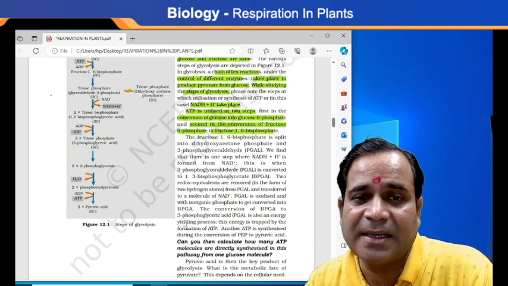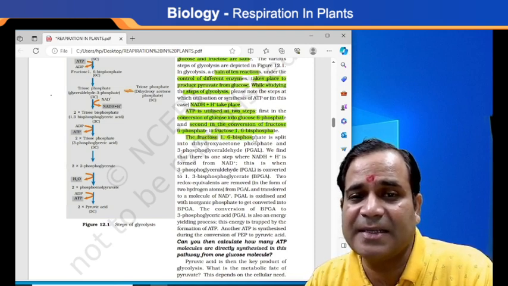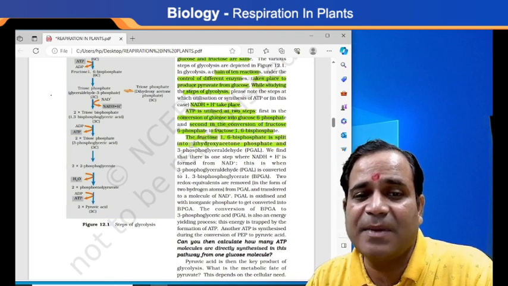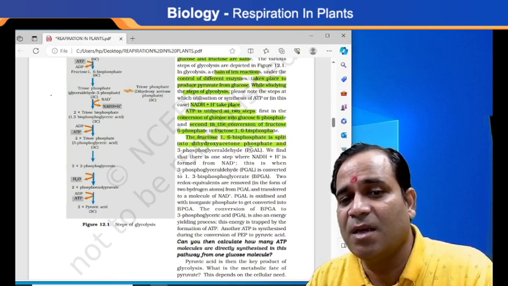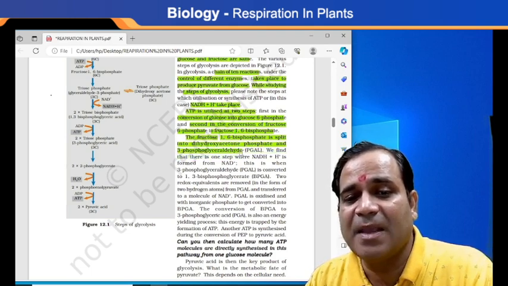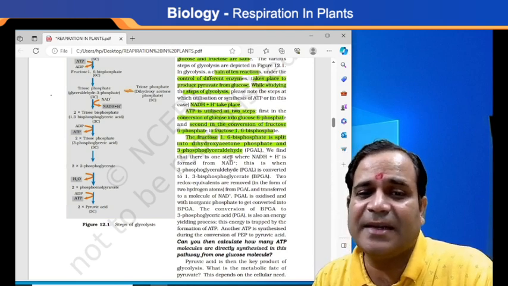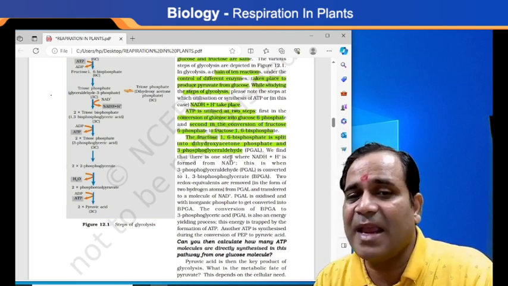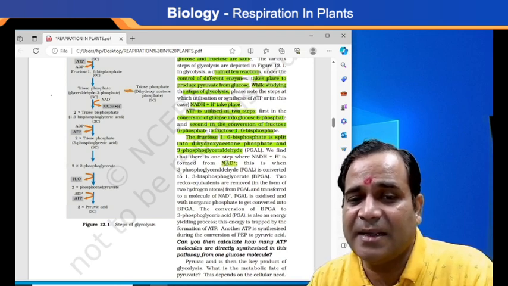Now further, the fructose 1,6-bisphosphate is split into dihydroxyacetone phosphate and 3-phosphoglyceraldehyde, PGAL. Okay. So we find here one step where NADH plus H plus ion is formed from NAD. Formed from where?